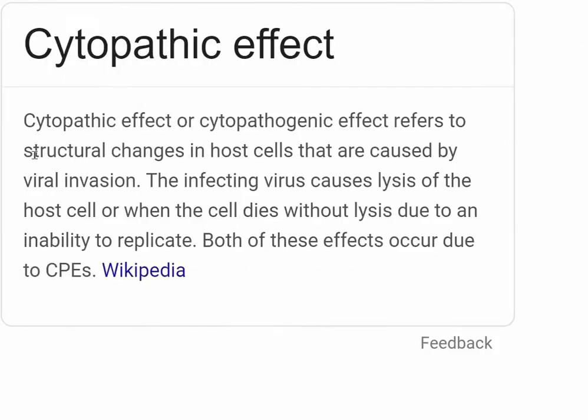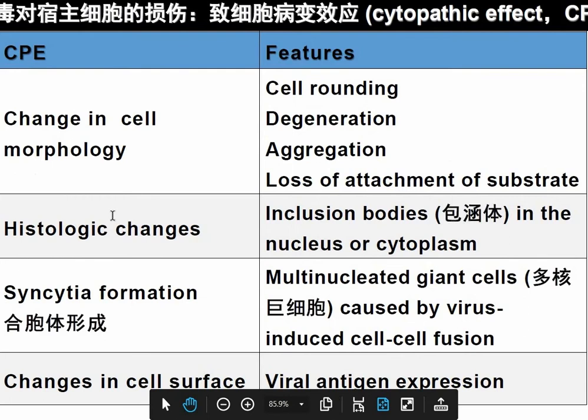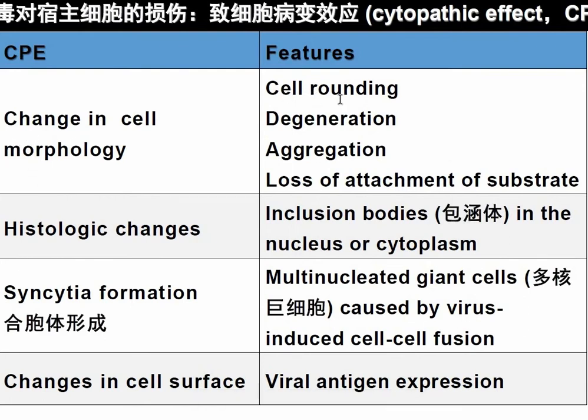Let's see what is cytopathic. Cytopathic effect refers to the structural change in the host cell caused by the viral infection. So what happened? Some changes occur in structure. For example, a change in morphology will happen. Cell rounding: different kinds of cells are getting rounded.